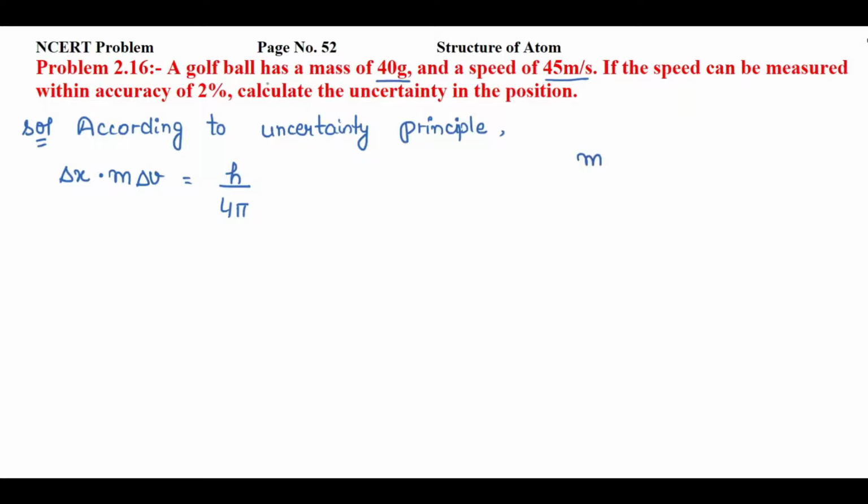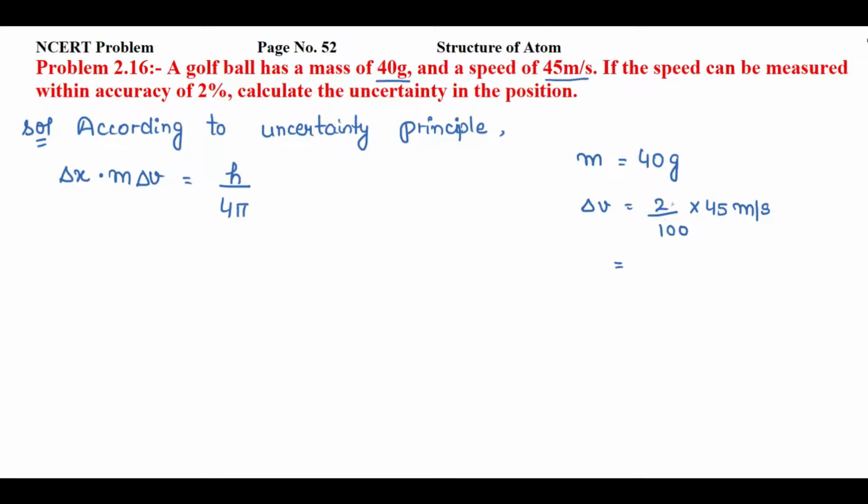M is mass of this golf ball, that is 40 gram, and delta v is uncertainty in velocity, right? So delta v we can find out by the formula 2% of this speed. So 2 by 100 into 45 meter per second. With this you can find uncertainty in velocity.